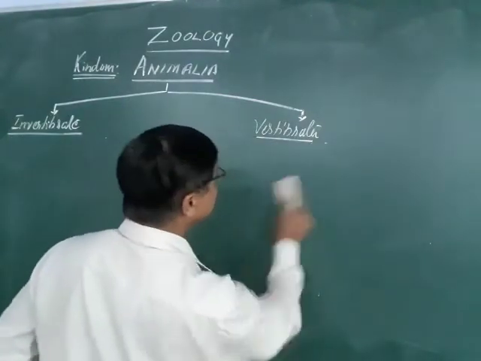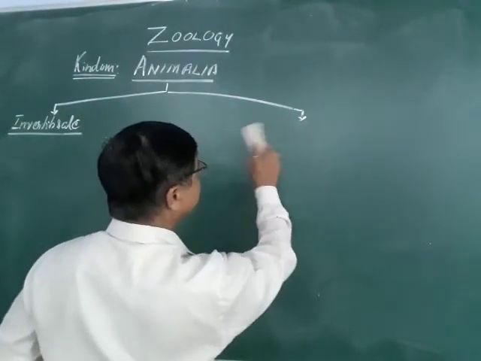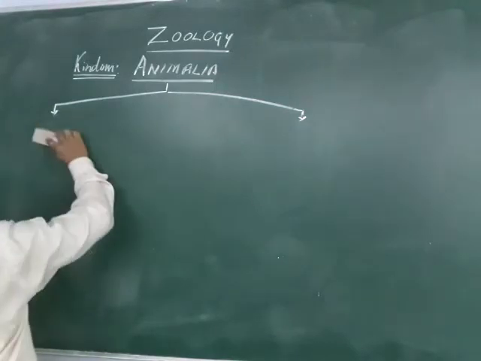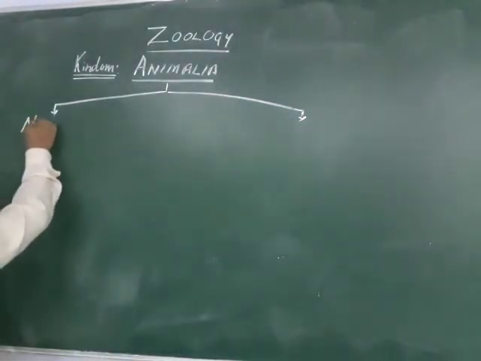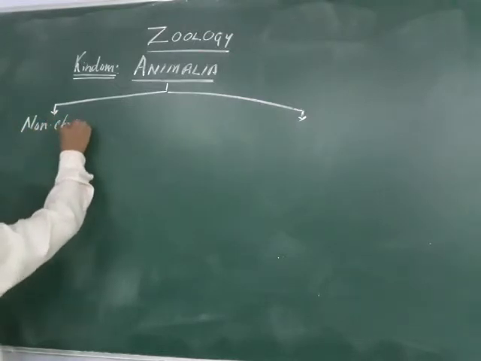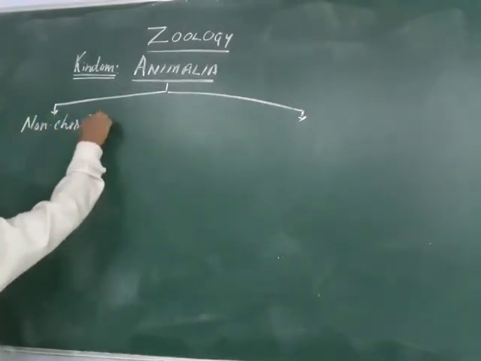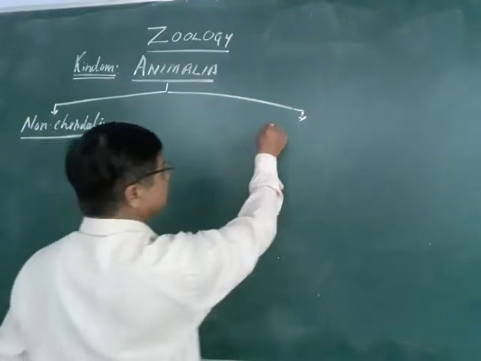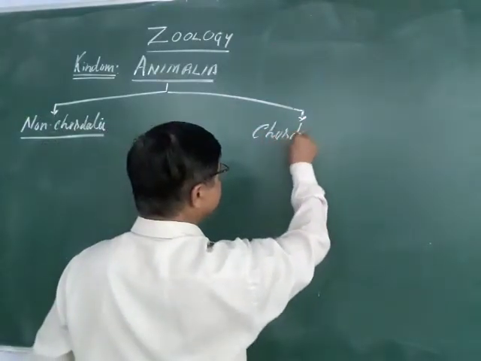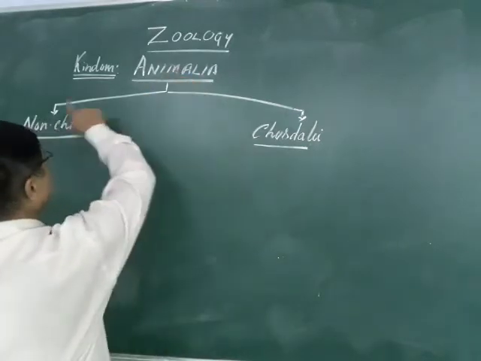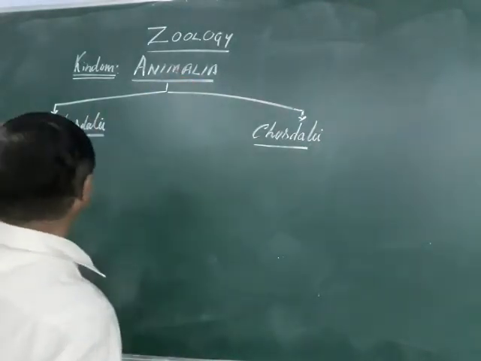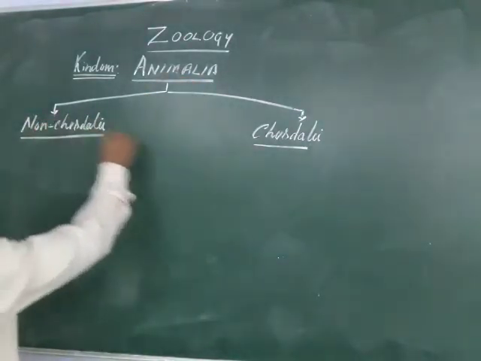In other terms, once again I will read it here. Invertebrates, in simple terms, are non-chordata, and this is the chordata. So the kingdom Animalia is divided into two main divisions: non-chordates and the chordata.